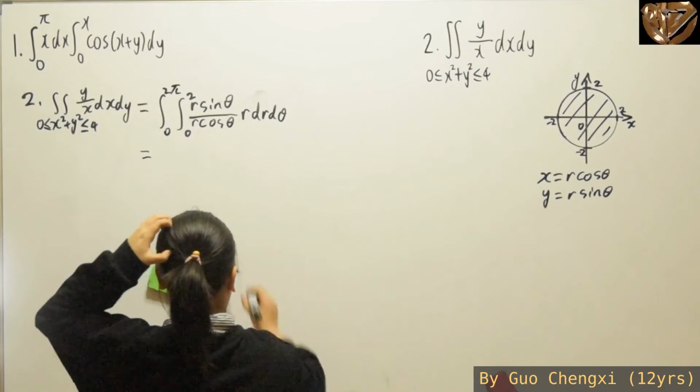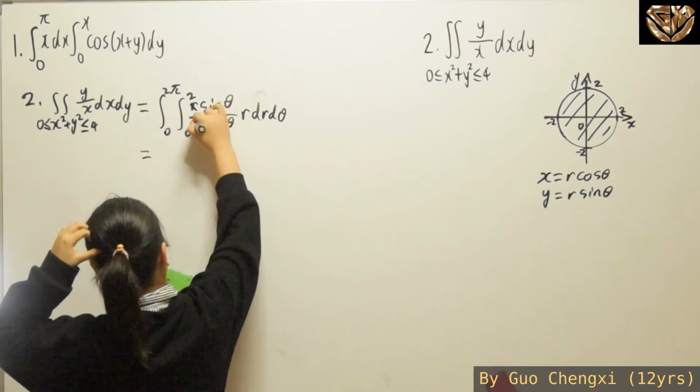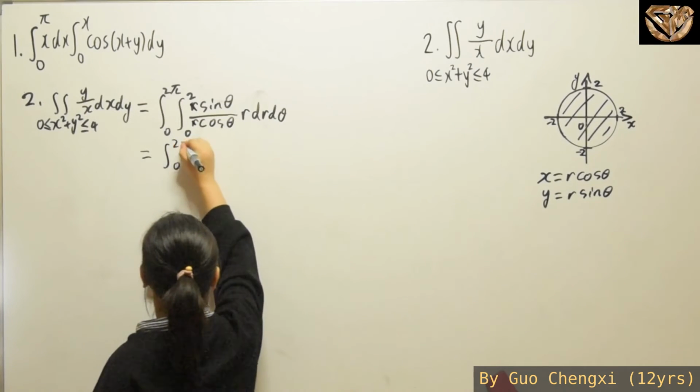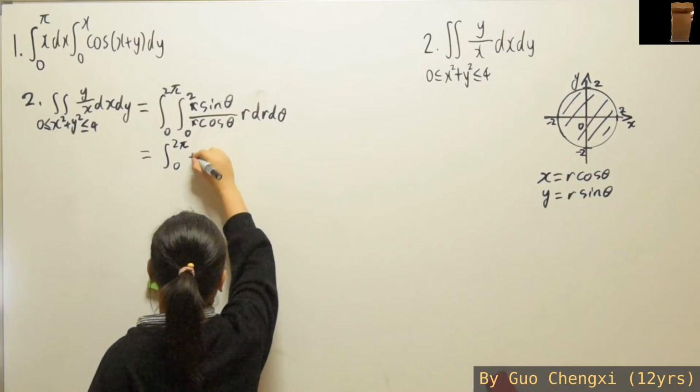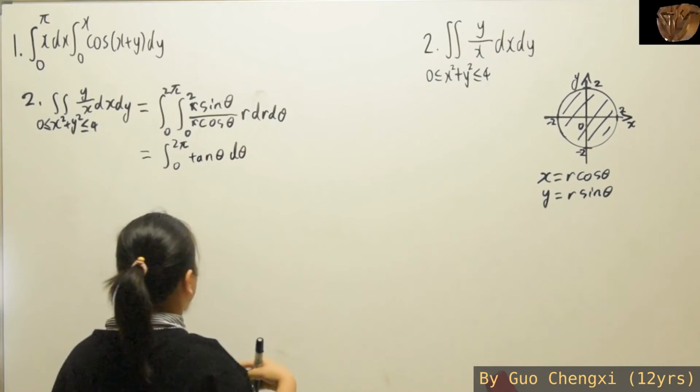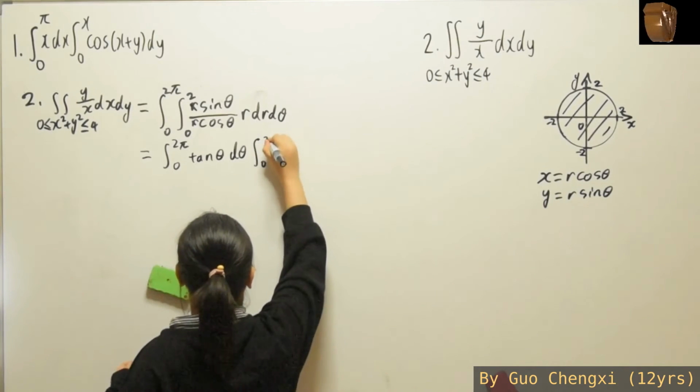For this part, the r over here, these two r's will simplify. And you're going to end up with integral 0 to 2 pi tangent theta d theta, because sine over cosine is tangent, and r from 0 to 2.